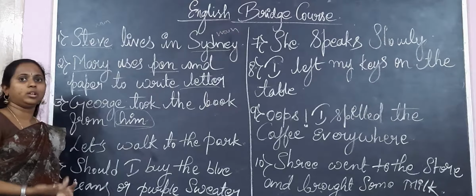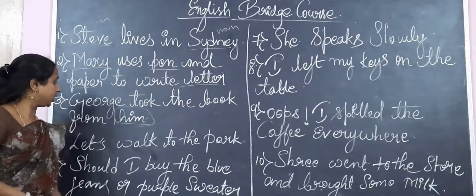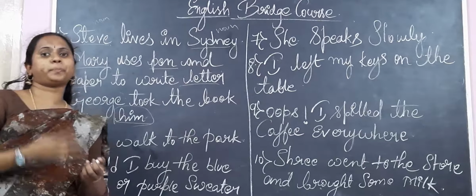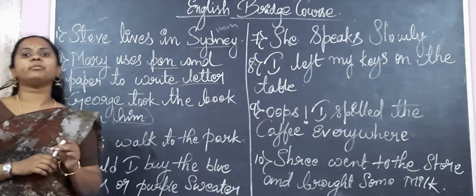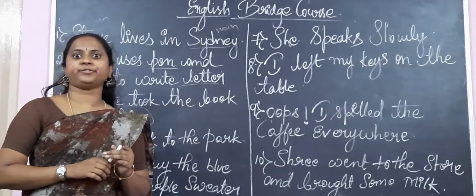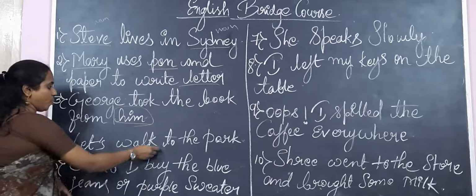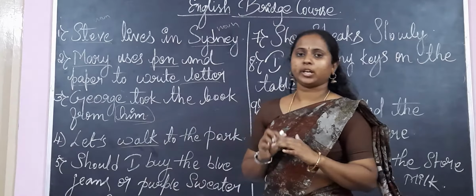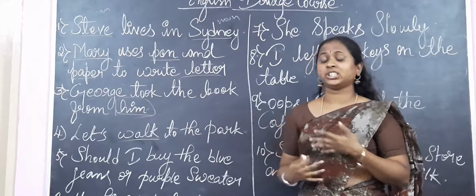Next, let's walk to the park. Here, your third part of speech is verb. In general, we call it an action word. Here, the action word is walk. Walk in the sense you are walking, so standing in a place is different from walking.